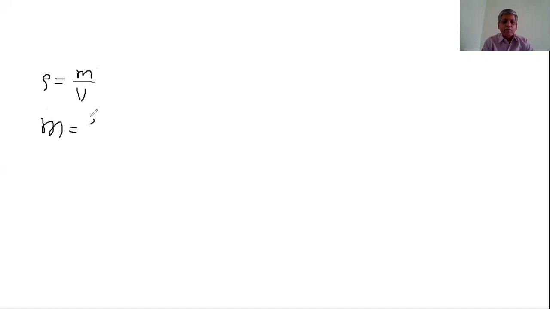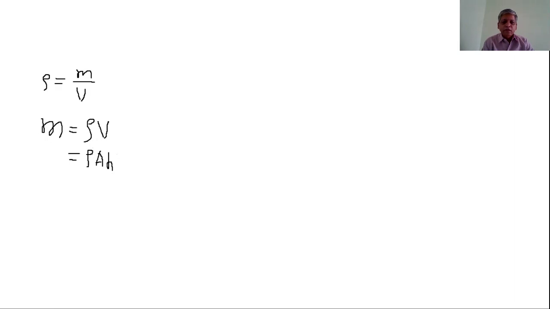But volume is equal to area of cross section into height. That means mass is equal to rho into A into h.